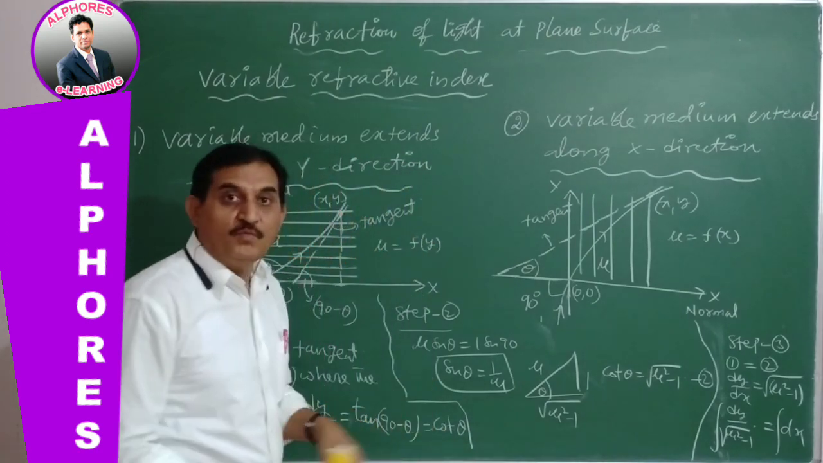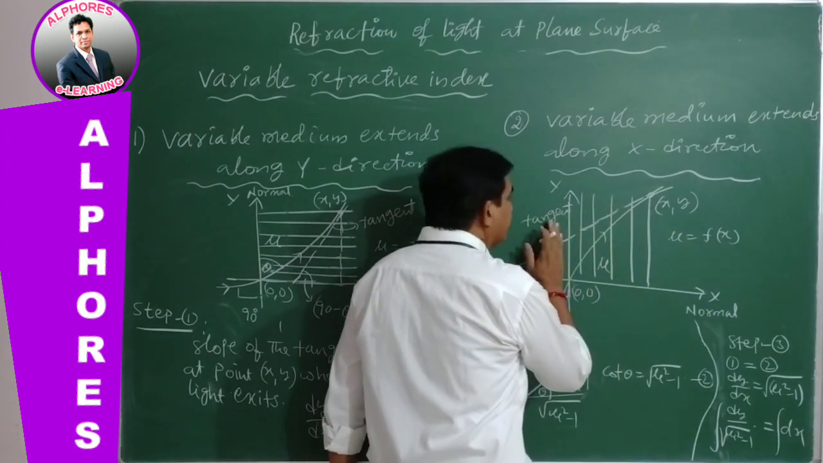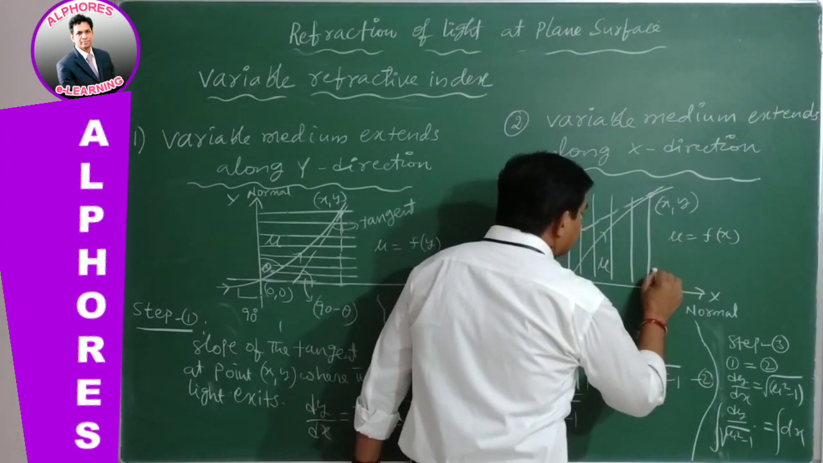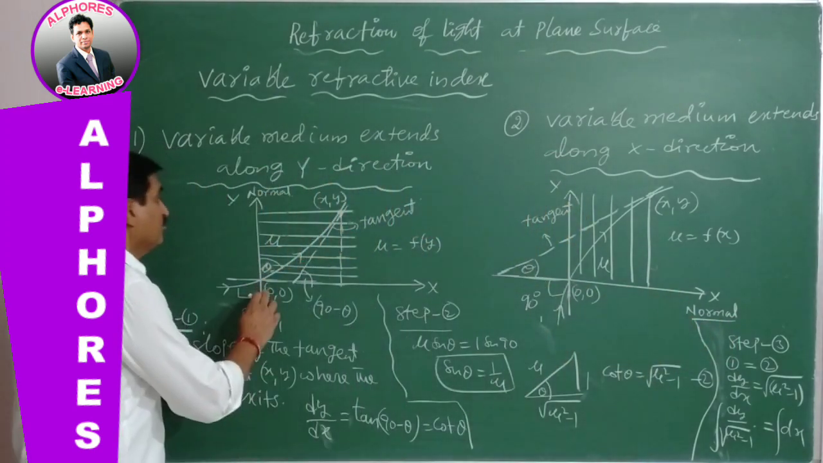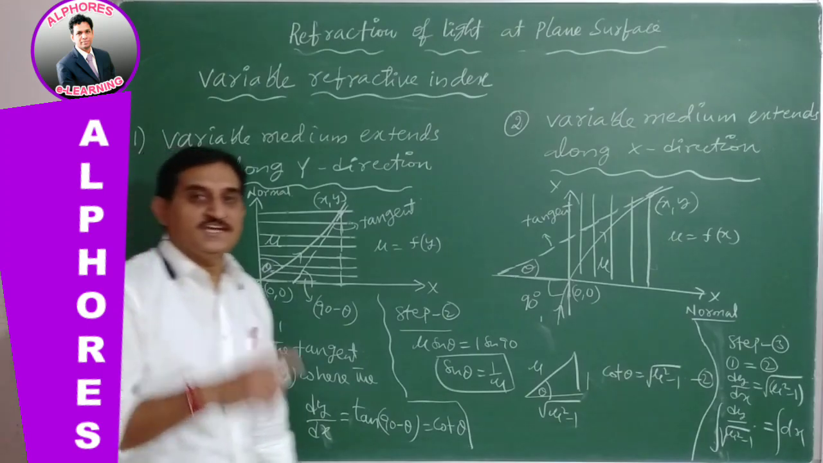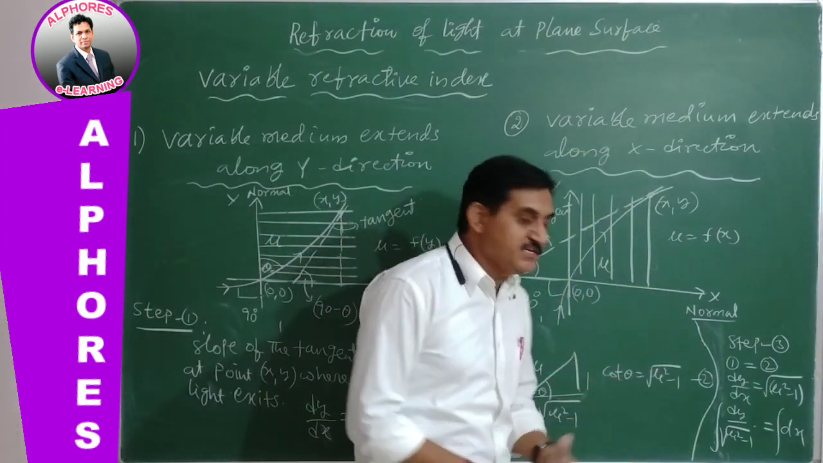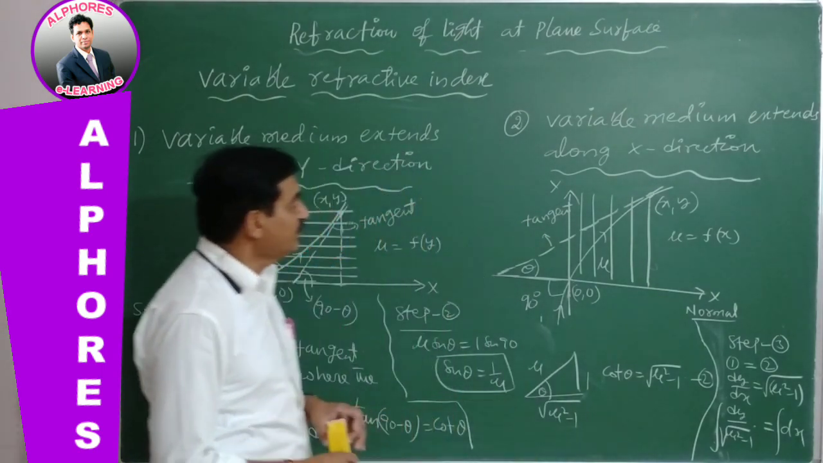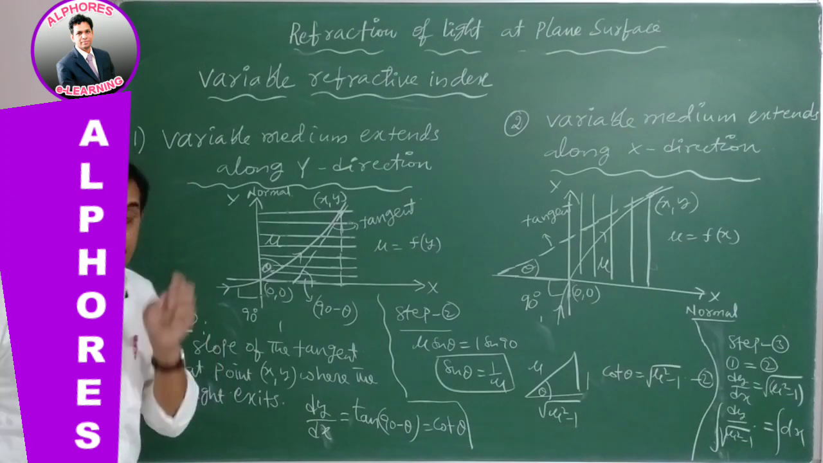Now in this case, what is the normal? Normal is the x-axis, because it is the medium extending in this direction, and a normal is drawn to it. This is the x-axis taken to be the normal. Here in y direction, mu changes, y-axis is the normal. In x direction, mu changes, x-axis is taken to be normal. So these are the basic conditions. Keep in your mind, very, very important.